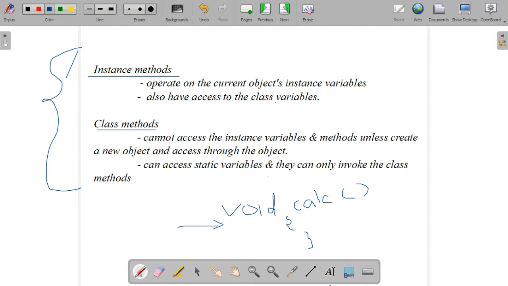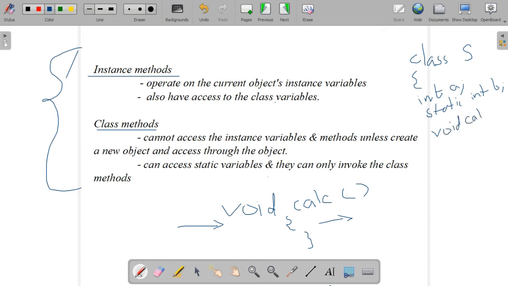So an instance method operates on the current object's instance variable. In a class we have declared an instance variable, and that instance variable can be accessed by these instance methods. Just imagine a class S. Inside it we declare a variable, int a. This is an instance variable. Then static int b. This is a class variable.